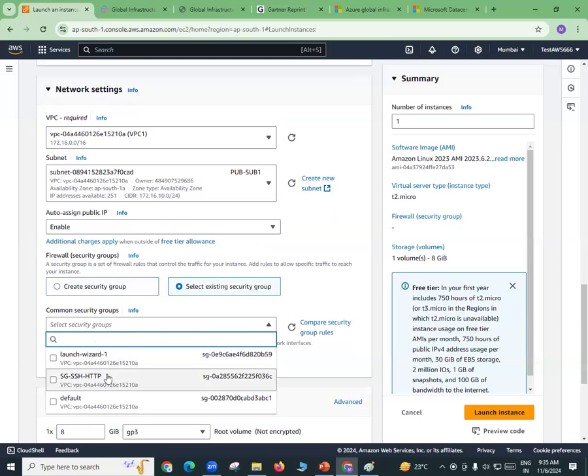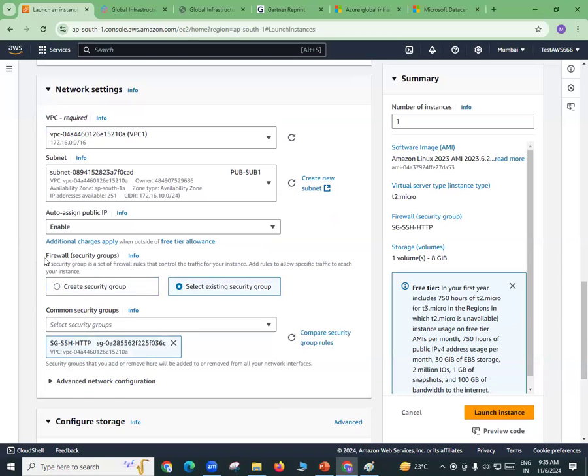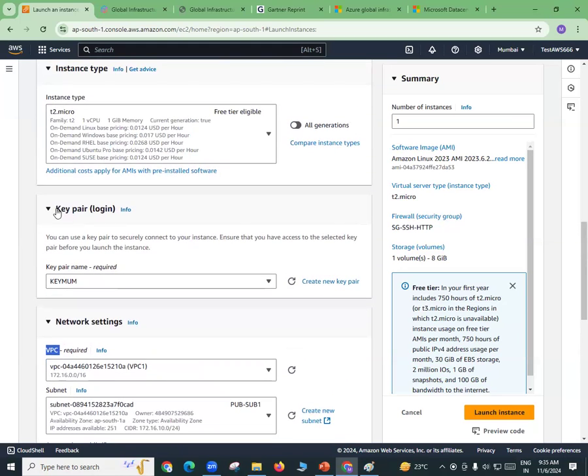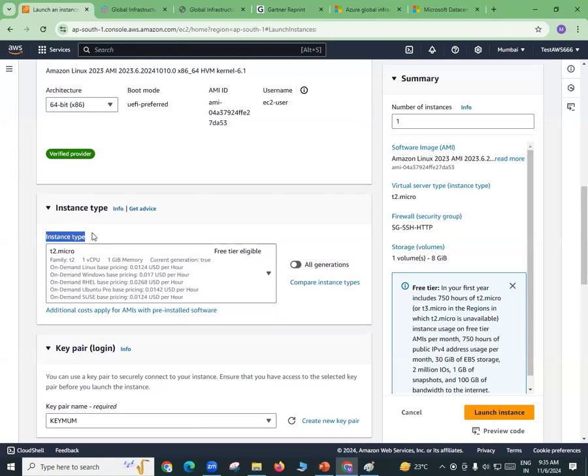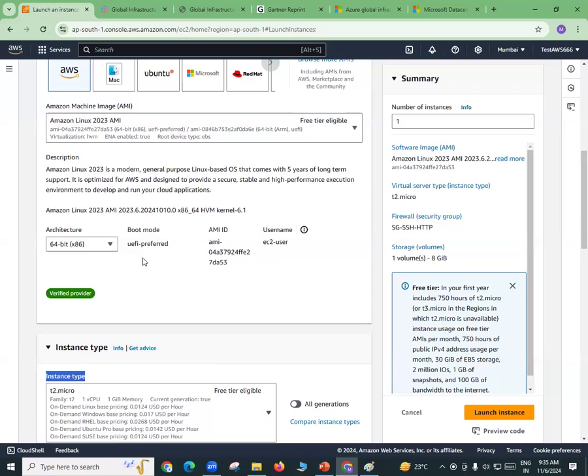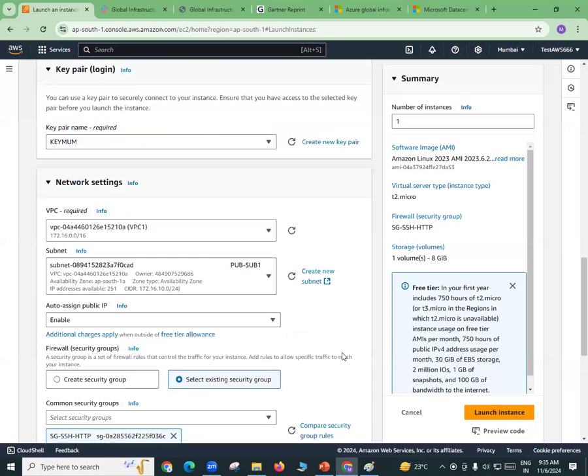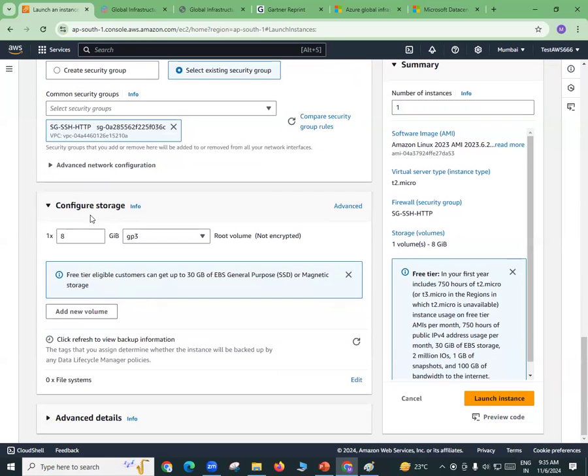Security group, I will select as SSH. Security group is actually the firewall. VPC is actually your network. Okay, key pair is actually your security password. Instance type is actually the hardware of your machine, how much configuration you need. AMI is your operating system. See how many things I have selected now. We'll see all these things in great detail. As of now, storage, 8 GB storage, done.